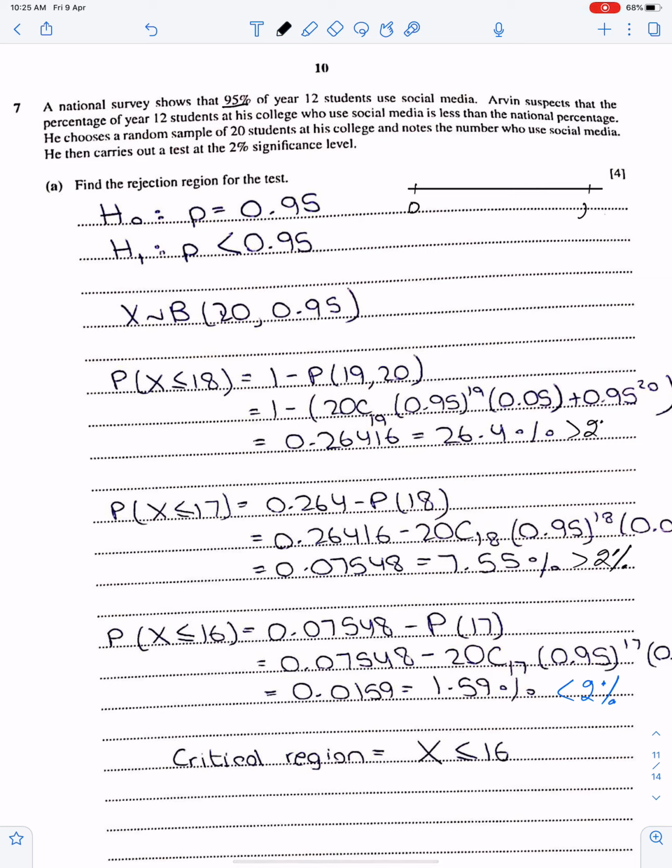Between 0 and 20, 16 is in critical, 17 is not in critical. So you will say the critical or rejection region is X less than or equal to 16. This is the critical region.